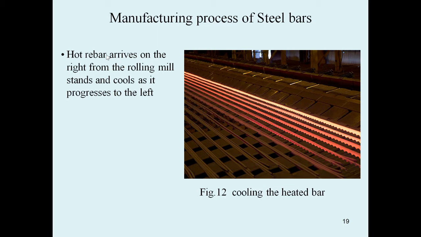What will happen here? The hot rebars are arranged from the right-hand side to the left of the mills, so that the bars go from hot to cool, from the right to the left, so that we can make them into other desired or required shapes.